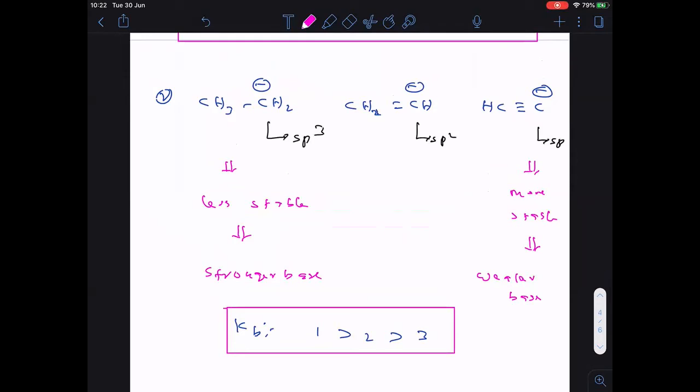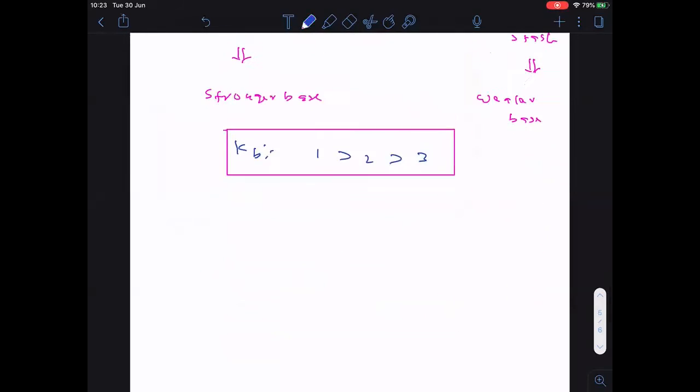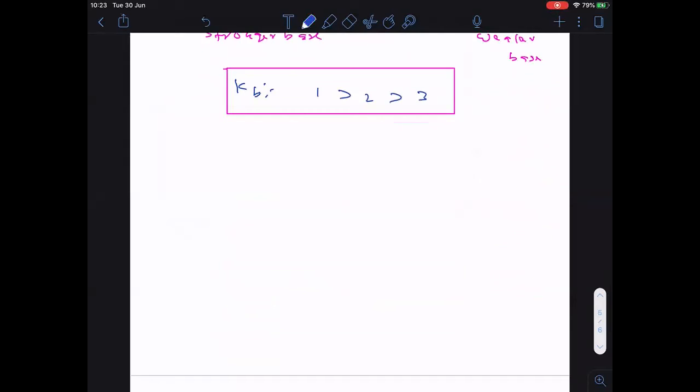Right, quickly, we will take some other examples. I hope it is completed. Okay, now the next one: F minus, Cl minus, Br minus, I minus.